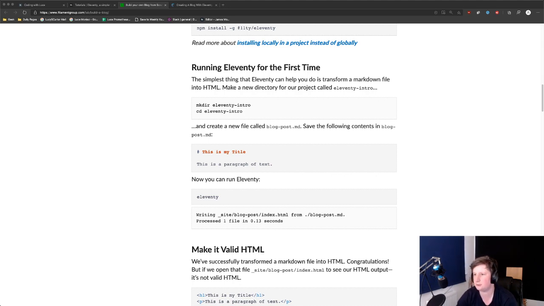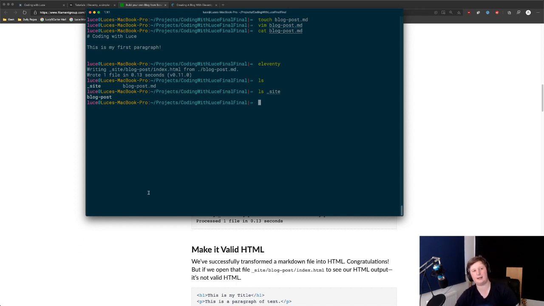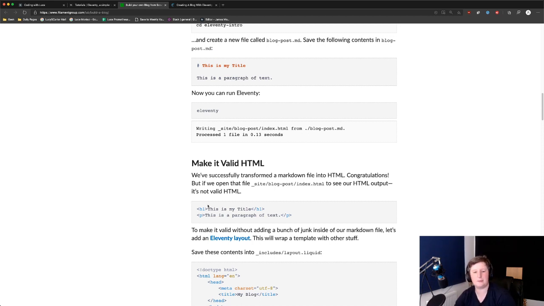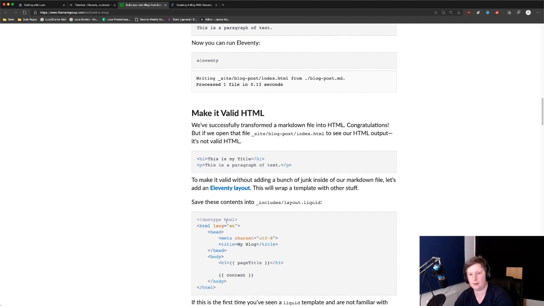So we've generated, as you saw, those files. Cool. So if we have a look, there you go, we've got site. So if we list what's in site, we've got that blog post file. Again, like with index earlier, it's a blog-post folder, and inside of that will be an HTML file with the same name because that's what we called our markdown up here. So we've run that. So there you go. We've successfully transformed a markdown file into HTML. Congratulations.